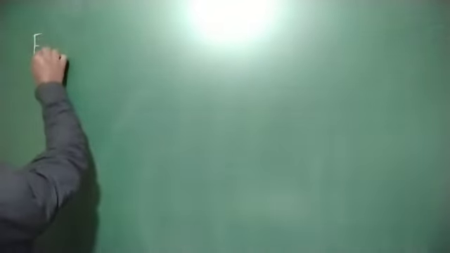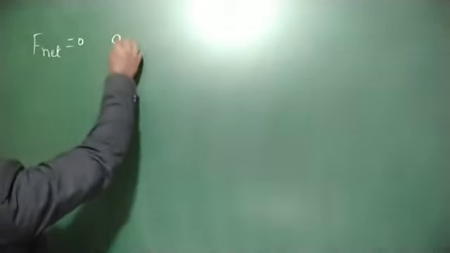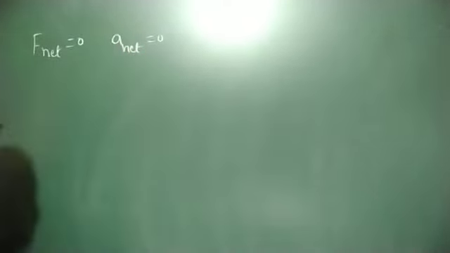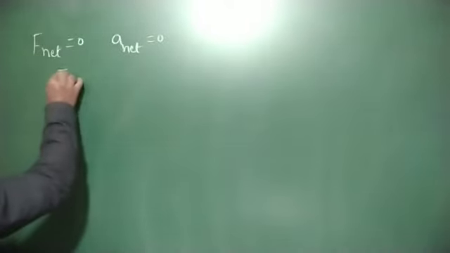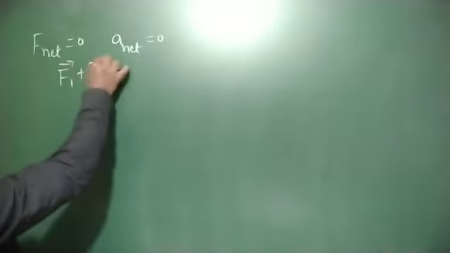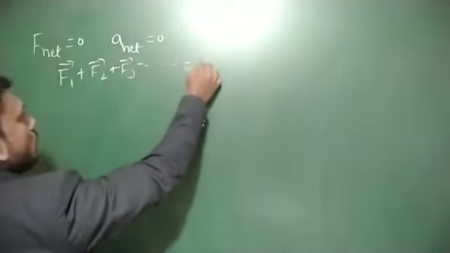F net is equal to zero, which means net acceleration is zero. Therefore, for a system, net force means F1 vector plus F2 vector plus F3 vector and so on is equal to zero.